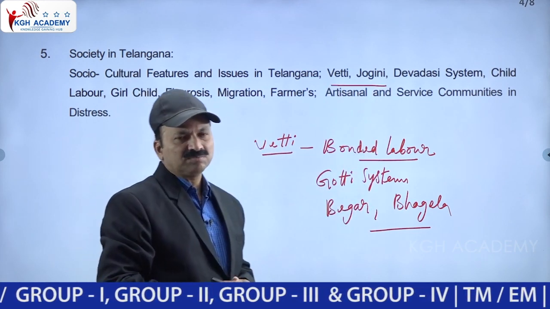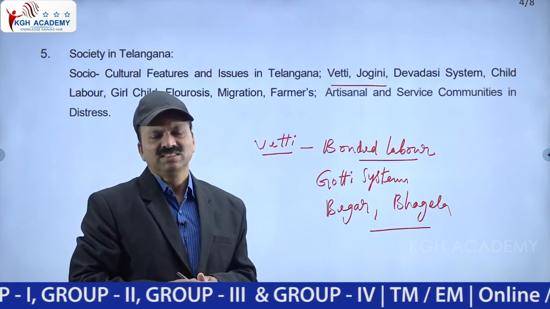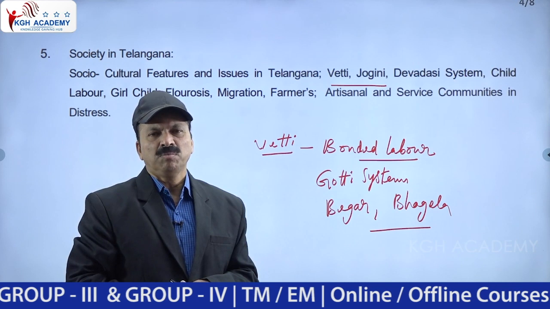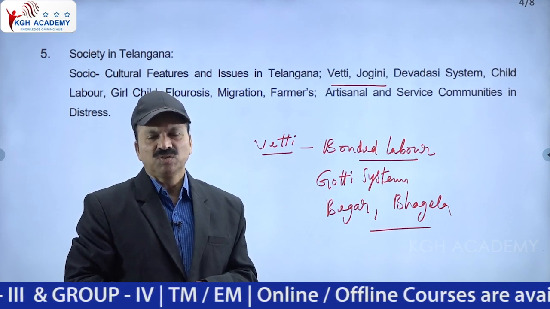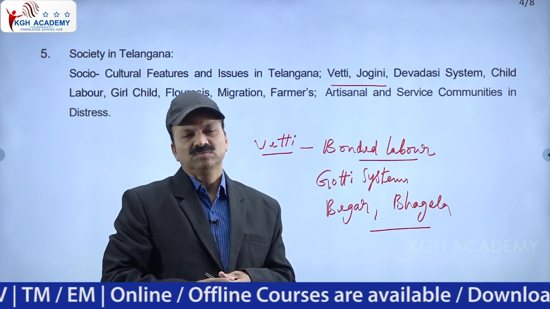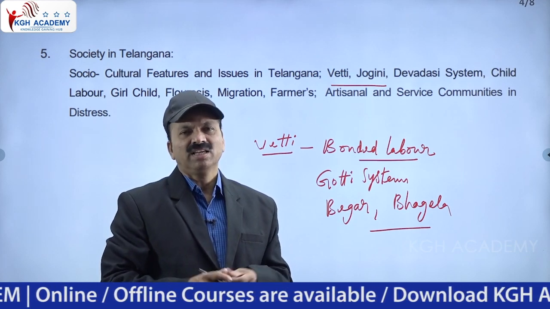Here you see, the Jogini system also existed. Girls were made Joginis, transformed into Joginis. There is Jogini, Amba Bhavani. It used to be called Amba Bhavani. They are allocated to something. Mailapattam, Jogupattam. Like that.